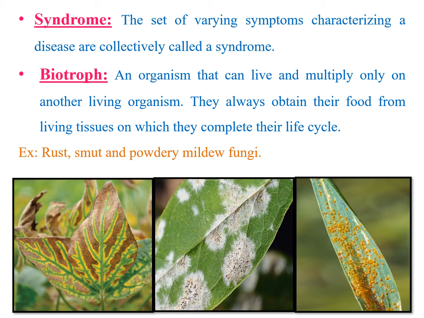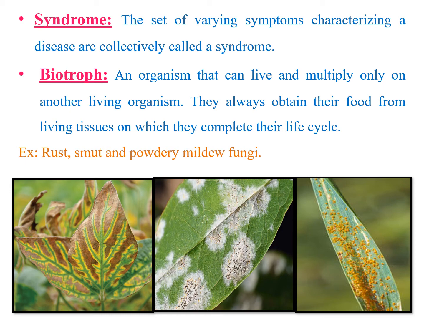And coming to the syndrome. What is syndrome? A set of varying symptoms which characterize a particular disease is known as a syndrome. It means that a particular disease is characterized by different symptoms. Like if you take smut, on the leaf we see smut spores with black colored spores, and if you see the floral organs, smut balls and smut galls are produced. So different types of symptoms within the same host plant, that we call a syndrome. That is, a set of varying symptoms which characterize a disease is called a syndrome.